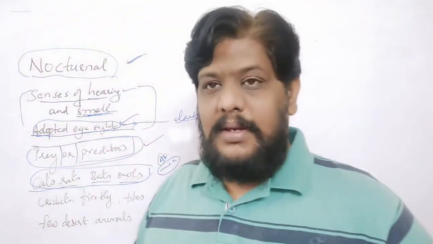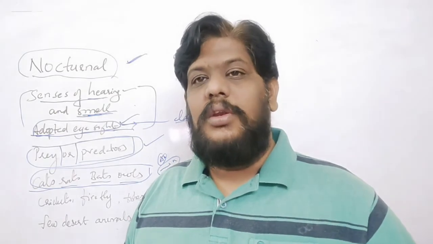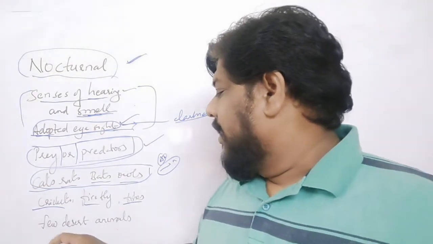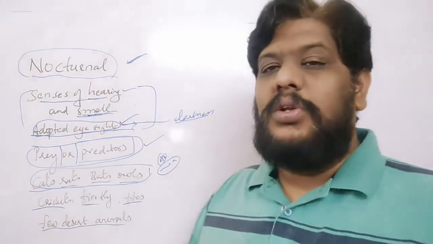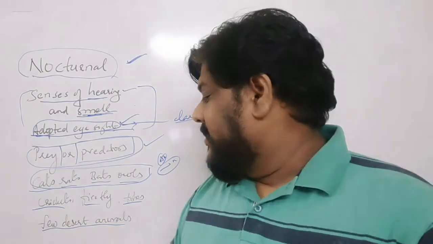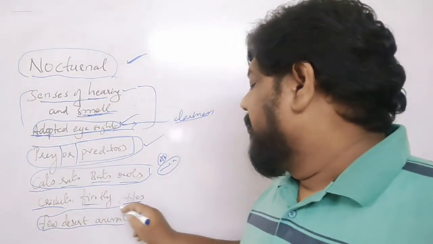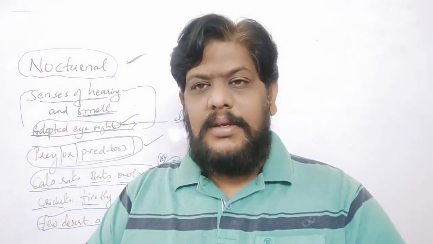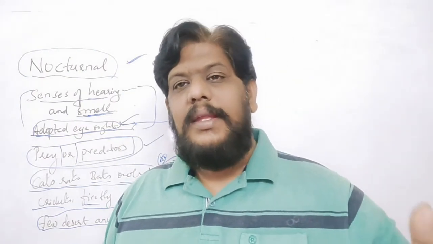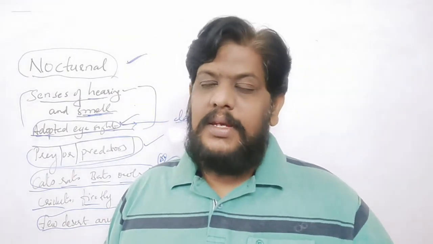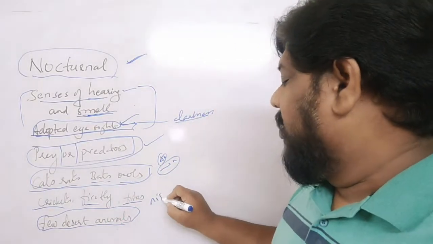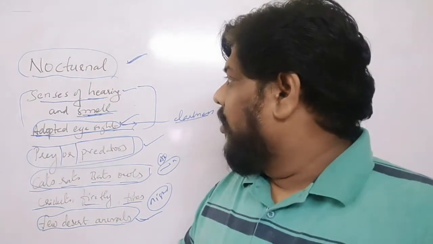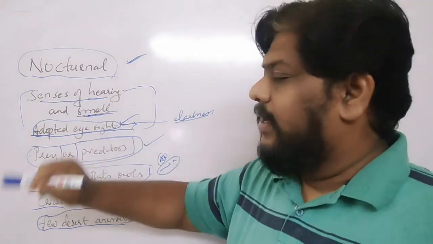And apart from that, there are some insects also which are nocturnal. For example, you can name the cricket, fireflies, fishes, and also a few desert animals, which become nocturnal. Why do these desert animals become nocturnal? Because in the daytime it is scorching hot, tremendously hot over there. So they don't come out in the morning time, but they like to come out in the night so that they can get their food. These are the animals which are nocturnal in nature.